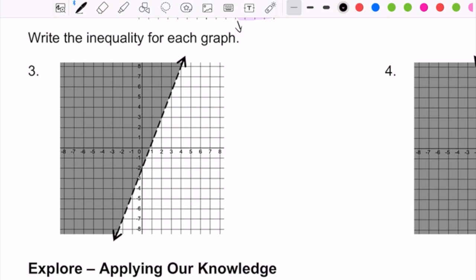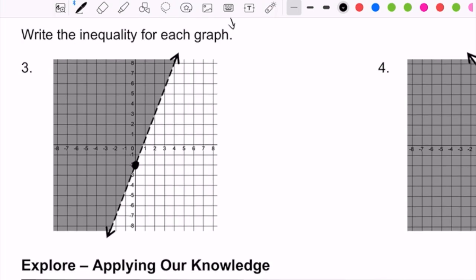Example 3 and 4 are the flip of what we practiced up above. So on these ones, the graph's already graphed, and so we just have to find the 4 things that we need to figure out for each graph. On this one, it crosses the y-axis at negative 2, and so that means that the y-intercept is going to be minus 2. And then we're going to count the slope, which means going through and finding points that are on the graph. It looks like there's another point right here. And it looks like there would be another point up here. And so we can count the slope.